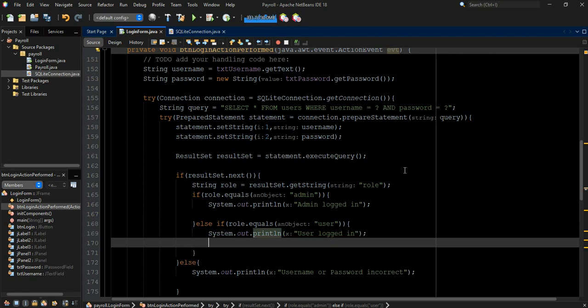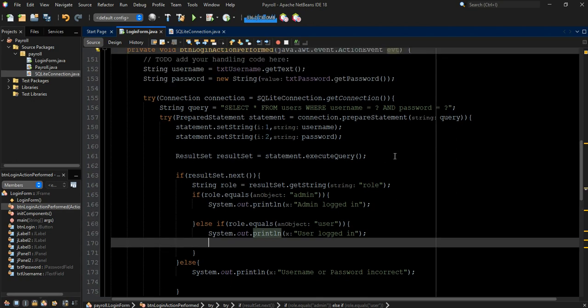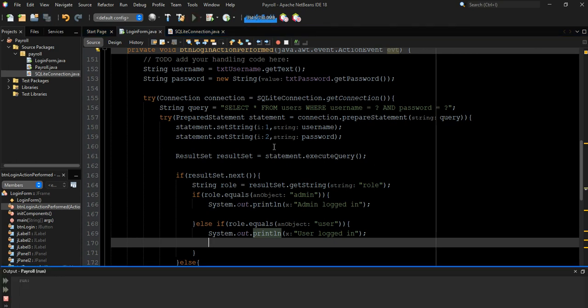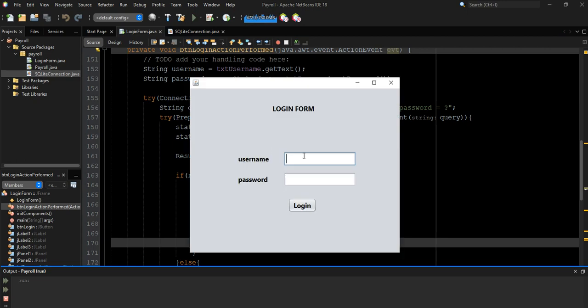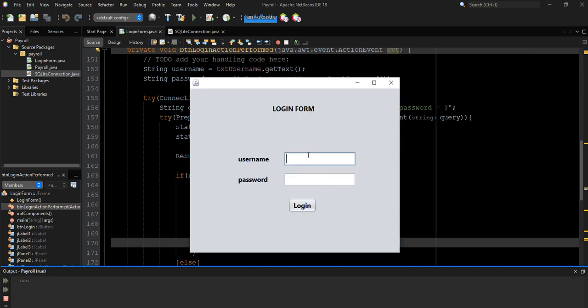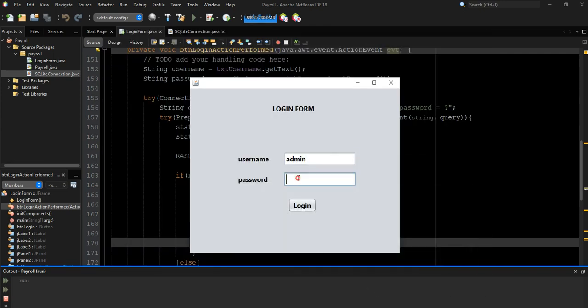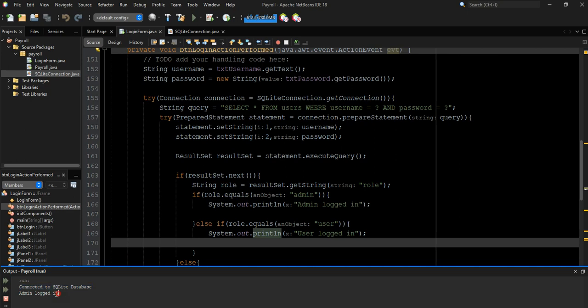All right, so now this is cool. So now let's test it out and see. Click on run to run the project. We will see the result at this particular place. All right, so let's start with admin. Then the password is password. So admin, then password. All right, so you can see connected to SQLite database here, then admin logged in.